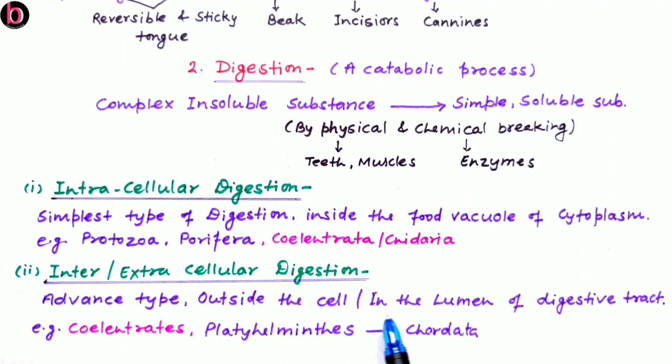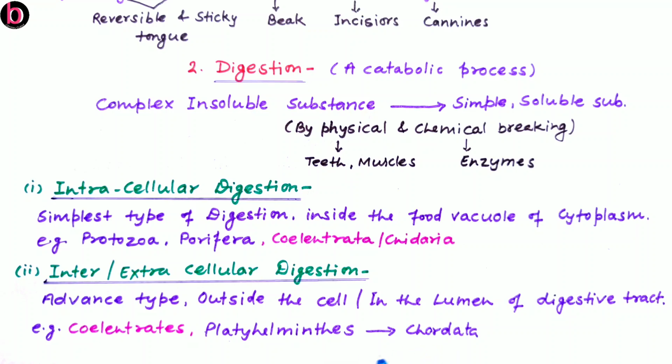This occurs outside the cell or in the lumen of the digestive tract, as in the case of the intestine and the stomach. The stomach as well as the intestine have a lumen, that is a space surrounded by the muscles of the stomach and intestine, and in that space there will be digestion with the help of digestive juices. Examples of extracellular digestion are coelenterates, platyhelminths, up to phylum Chordata.